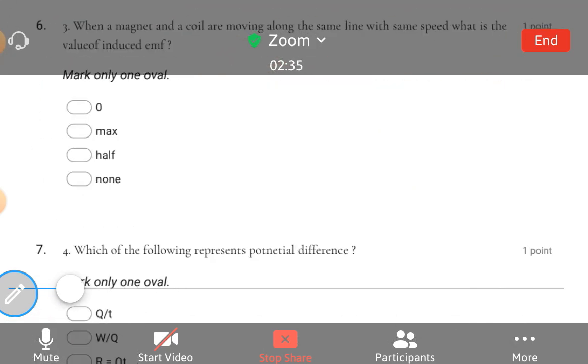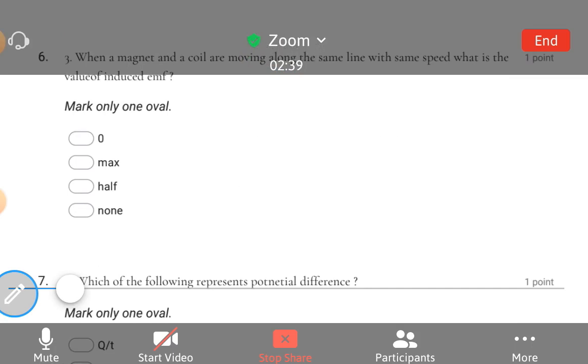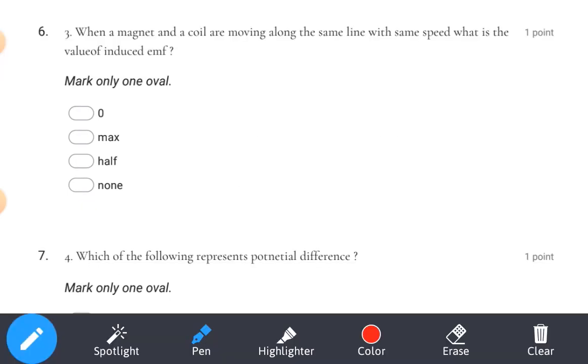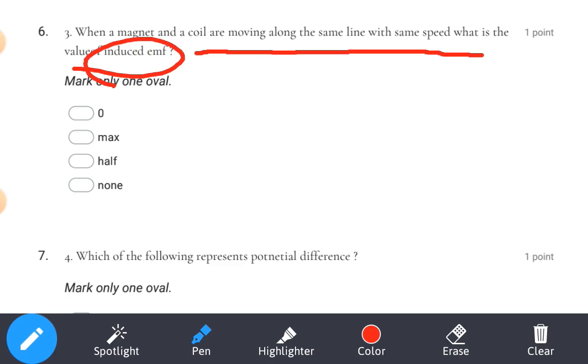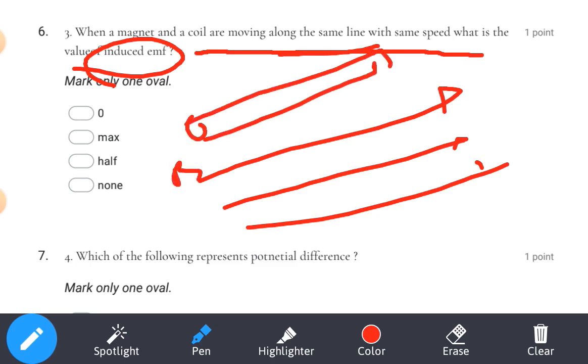Third question. When a magnet and a coil are moving along the same line with the same speed, what is the value of induced EMF? Along the same line means, if you take this as the magnetic field and a coil is moving along it, is there any effect of force on the conductor?